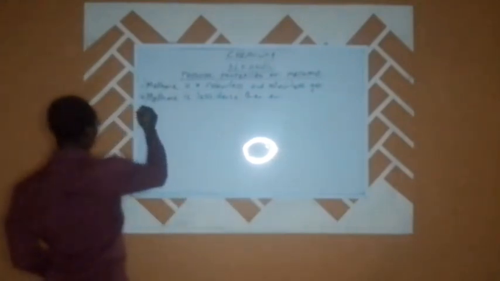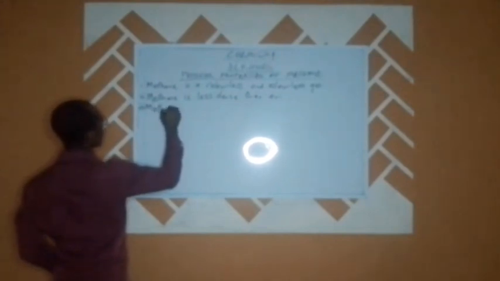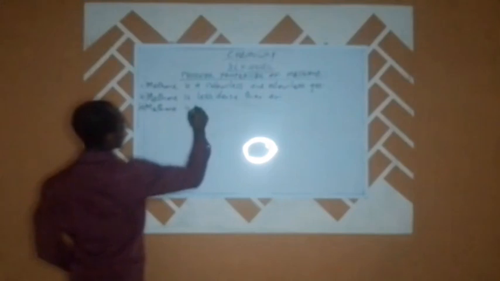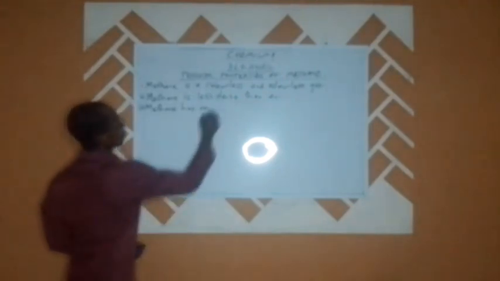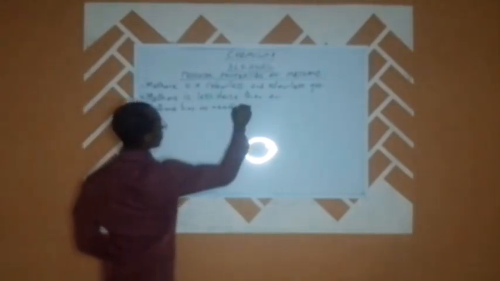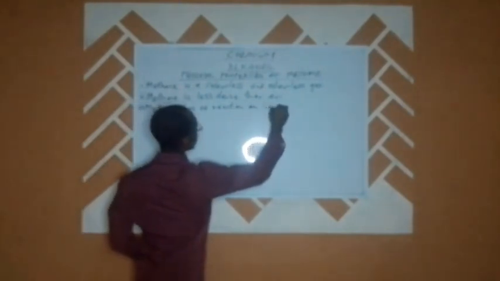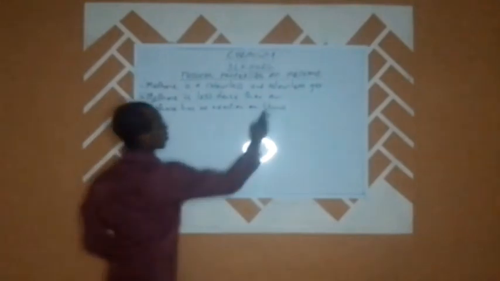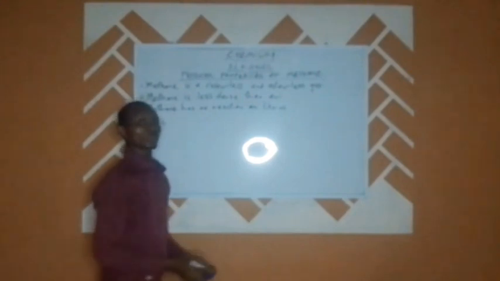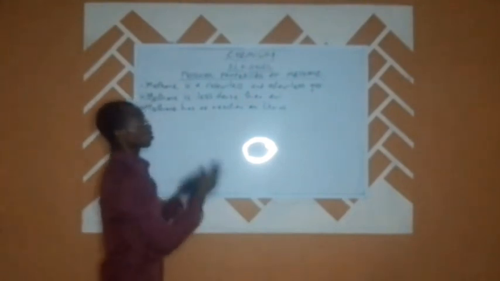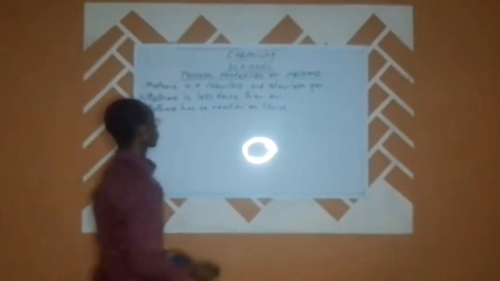Number three, methane has no reaction on litmus. That means there is no reaction on the two types of litmus papers that we have. It does not react with litmus paper.